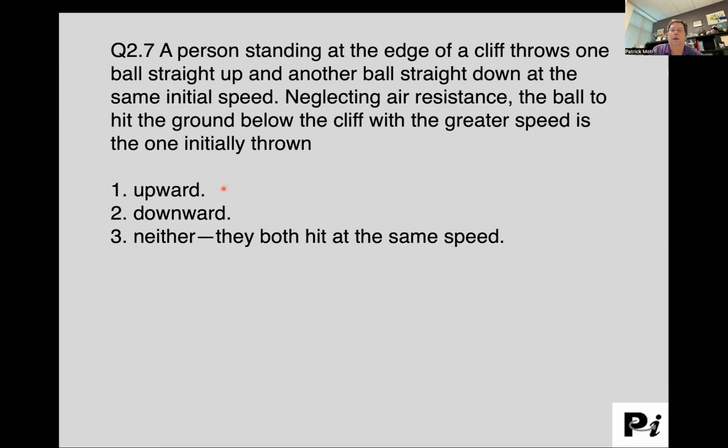They both hit at the same speed. So think it through, talk it over with your physics compadres, and when you're ready, unpause the movie and let's see what the answer is.